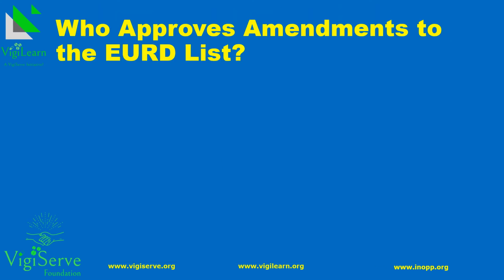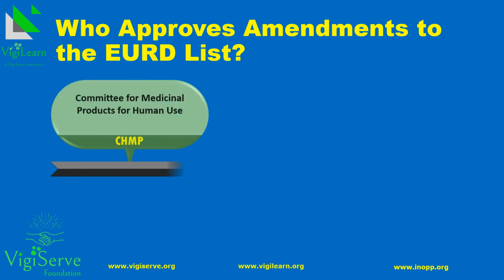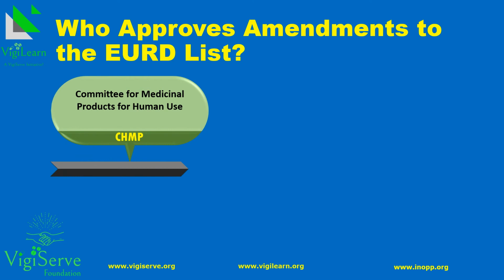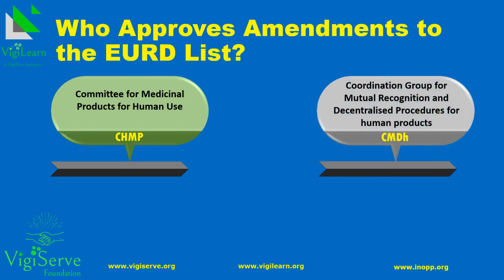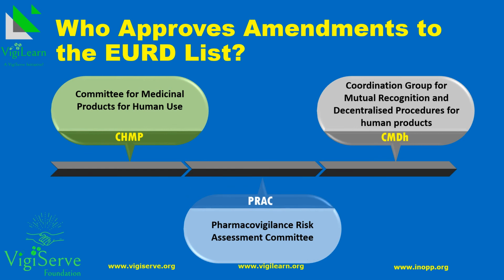Any changes to the list, following a request for amendment, need to be approved by the Committee for Medicinal Products for Human Use, or the CHMP, or the Coordination Group for Mutual Recognition and Decentralized Procedures for Human Products, or the CMDh. All this happens in consultation with the PRAC, or the Pharmacovigilance Risk Assessment Committee. Changes take effect 6 months after the publication date of the amended list for the products containing the concerned active substance or combination of active substances.